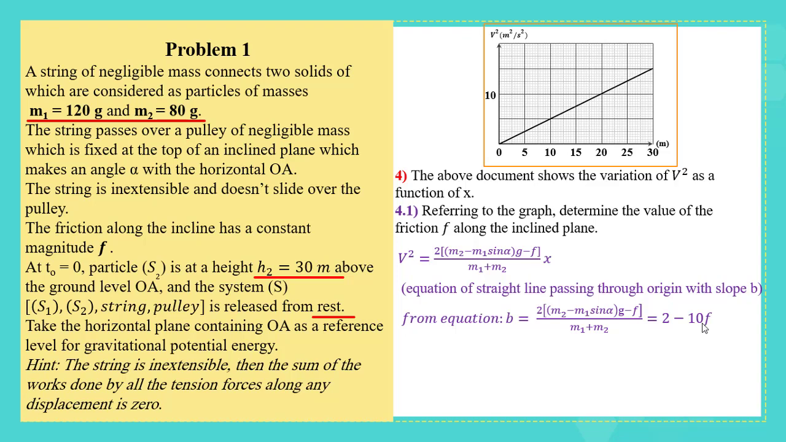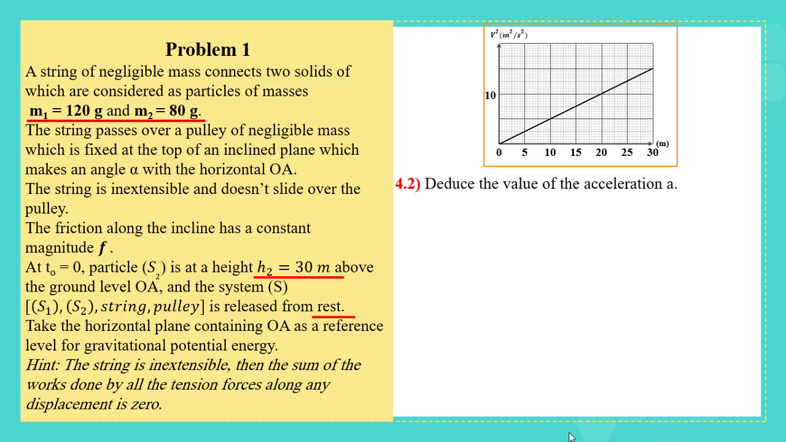From the graph, since they said referring to the graph, it represents a straight line passing through the origin, and its slope can be found by delta v squared over delta x. Taking these values, delta v squared is 10 minus 0, where at this position x is 20, so 20 minus 0. 10 over 20, the answer is half. Comparing these two answers, half equals 2 minus 10F. Friction F will be 0.15 newtons.